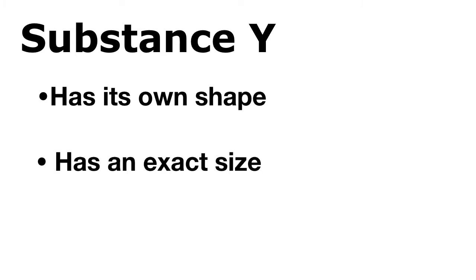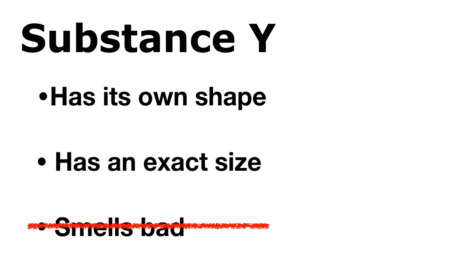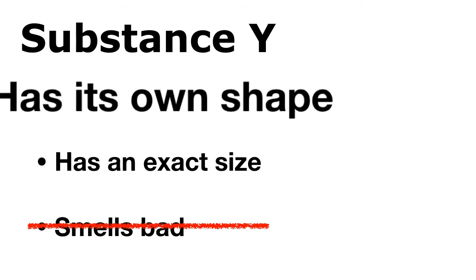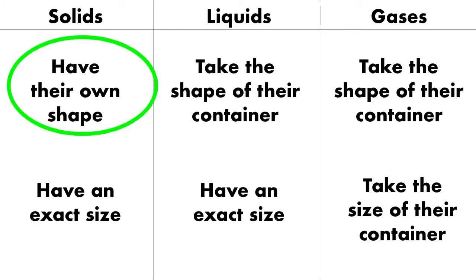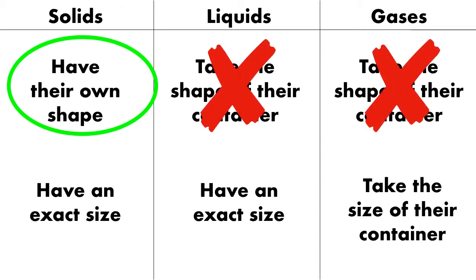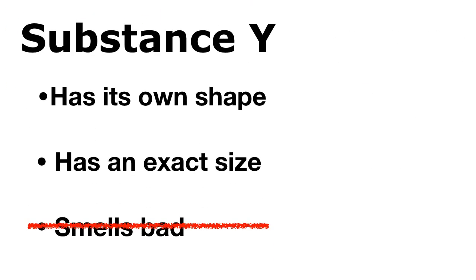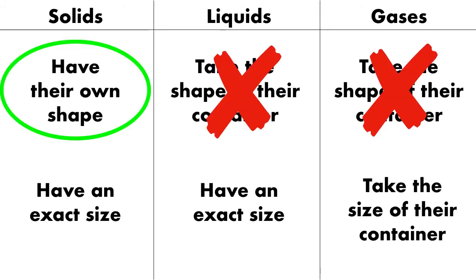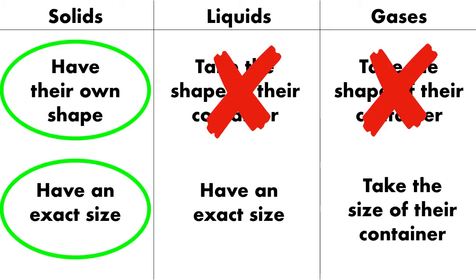Now it's time for you to practice identifying substances on your own. Substance Y has its own shape, it has an exact size, and it smells bad. What state of matter does substance Y have to be? Well, hopefully the first thing you realized is that smelling bad is not important for states of matter. We can ignore that and look at the other bullet points. We know substance Y has its own shape. When we look at our chart, solids have their own shape, but neither liquids nor gases do. They both take the shape of their container. At this point, we know substance Y is a solid, but it's good to double check. We also know substance Y has an exact size. Well, on our chart, we can confirm solids have an exact size. So yes, substance Y is a solid.